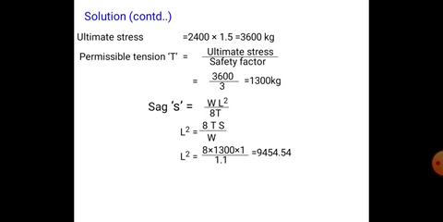Weight of the conductor is 1.1 kg, already given. So that is approximately 9454.54. So L is equal to square root of that, 97.23 meters.